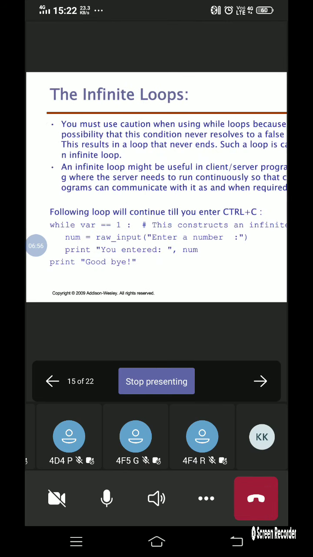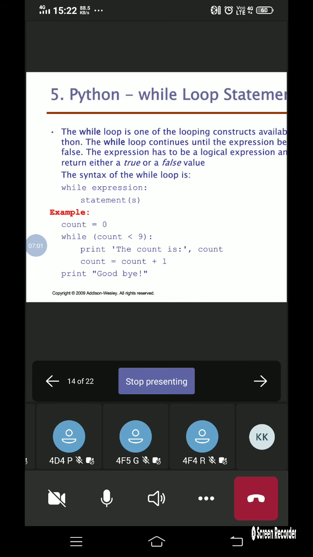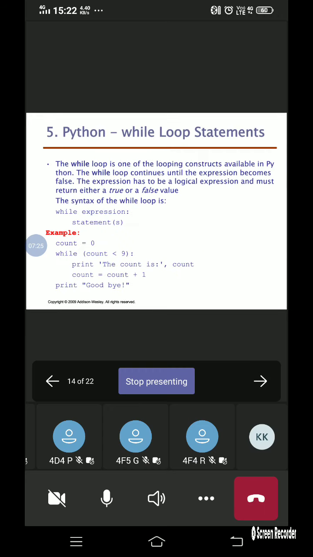Now, is everyone clear about the while loop? Yes, everyone clear about the while loop, right? Each and everyone understood the while loop concepts, right? I want a response from your side. Yes, the while loop has been clearly understood, right? Okay, fine, very good.